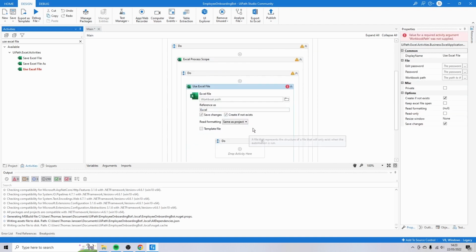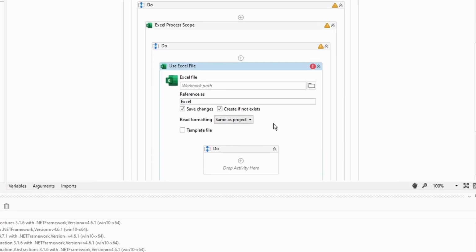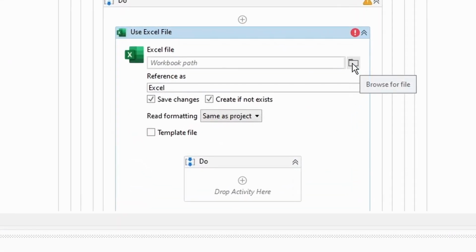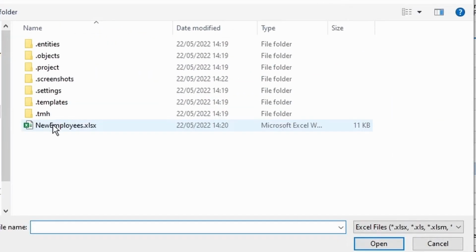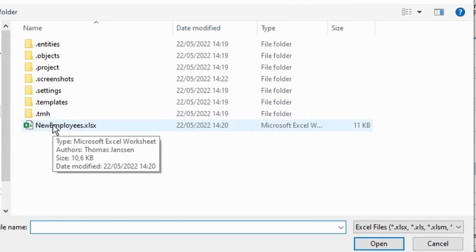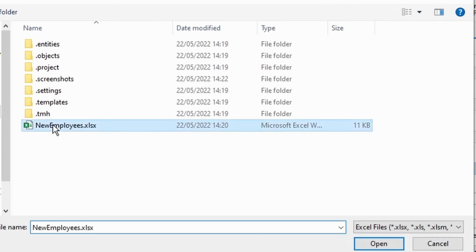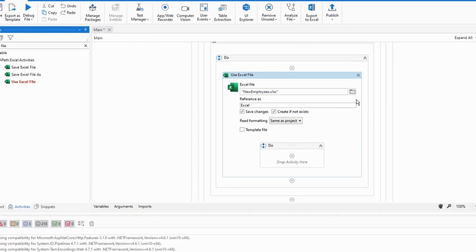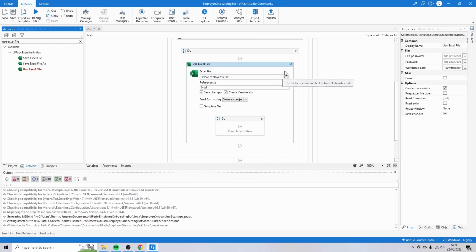The first thing we have to do is indicate which Excel file we would like to use in this activity. So click on the directory icon and then click on New Employees, which is the file that we have just downloaded from rpaunlimited.com. And if everything went well, the exclamation mark should now disappear. And we can move on to our next activity.